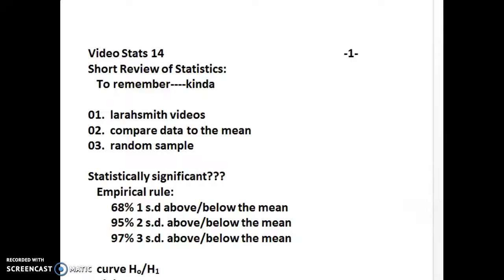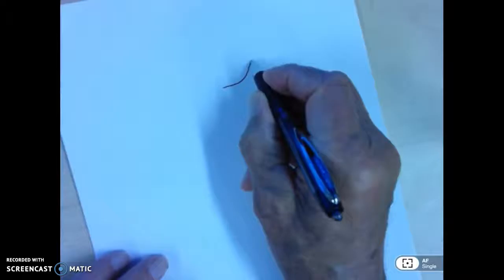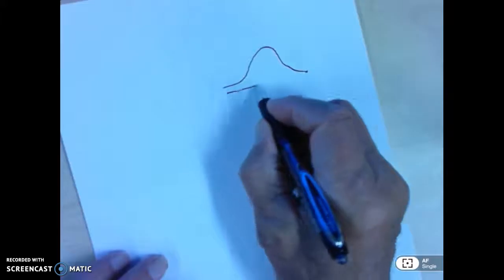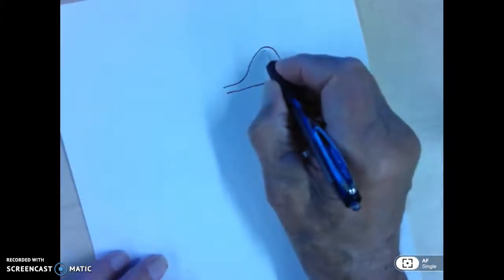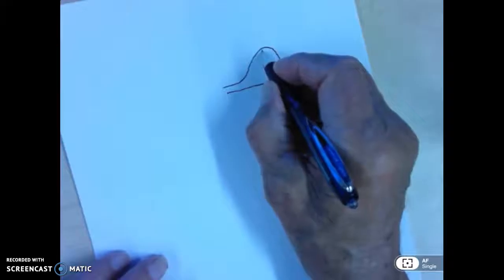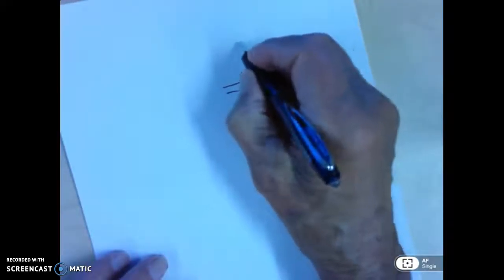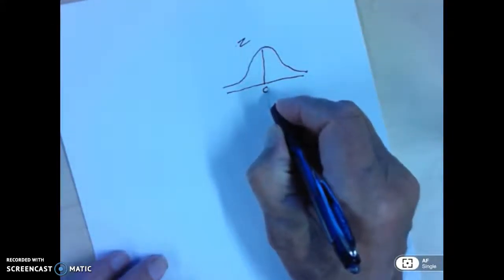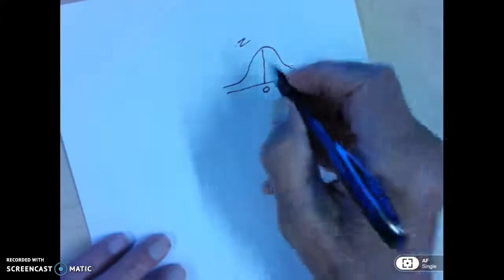Now, having said that, the next thing is what is statistically significant, and I definitely want to go over that with you. So I'm going to draw a curve. Supposedly, this is a normal curve right here. Okay. Now, we have a mean. This is a z-score curve right here, and that is 0. And the z-score curves always start with 0.